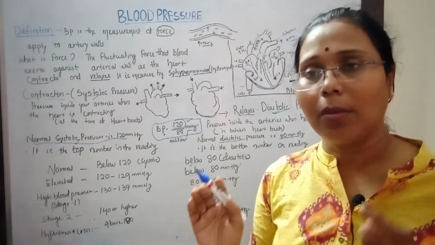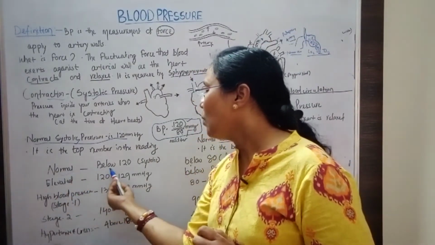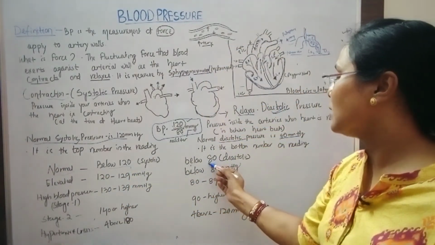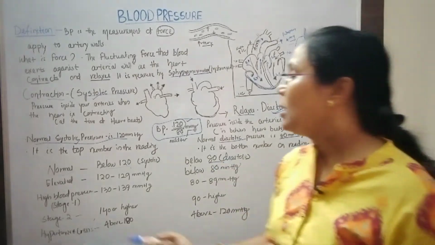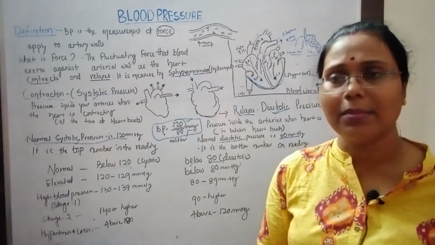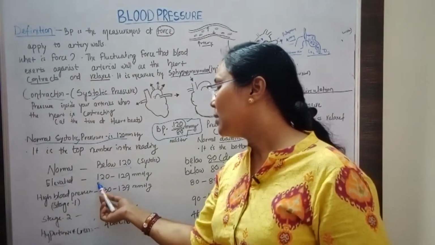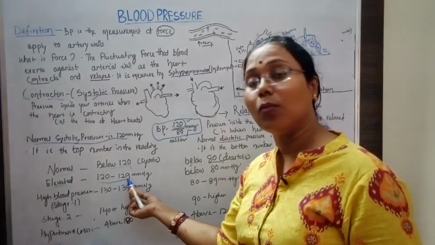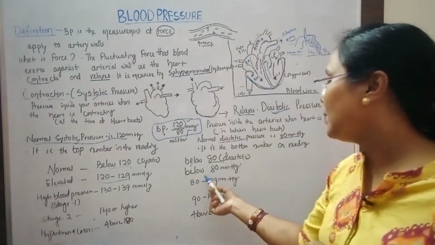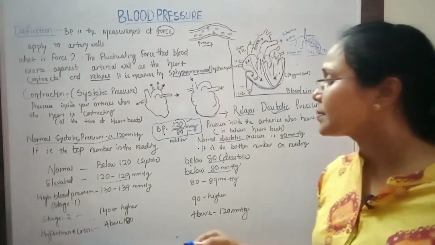There is also a normal range for the blood pressure. The normal range is below 120 mmHg, and in that case diastolic is below 80 mmHg. If it is elevated, in certain cases, like overstress, excitement, anxiety, blood pressure level increases. So the systolic reaches 120 to 129 mmHg, but the diastolic is below 80 mmHg.